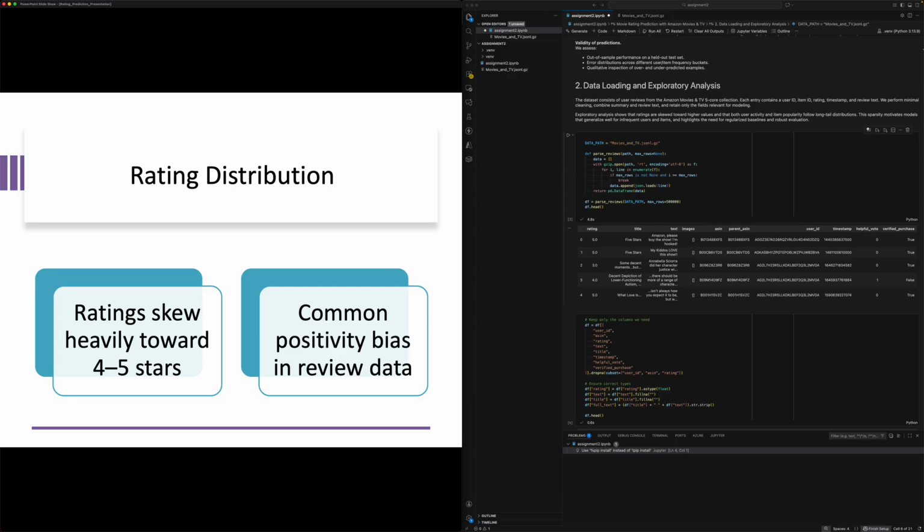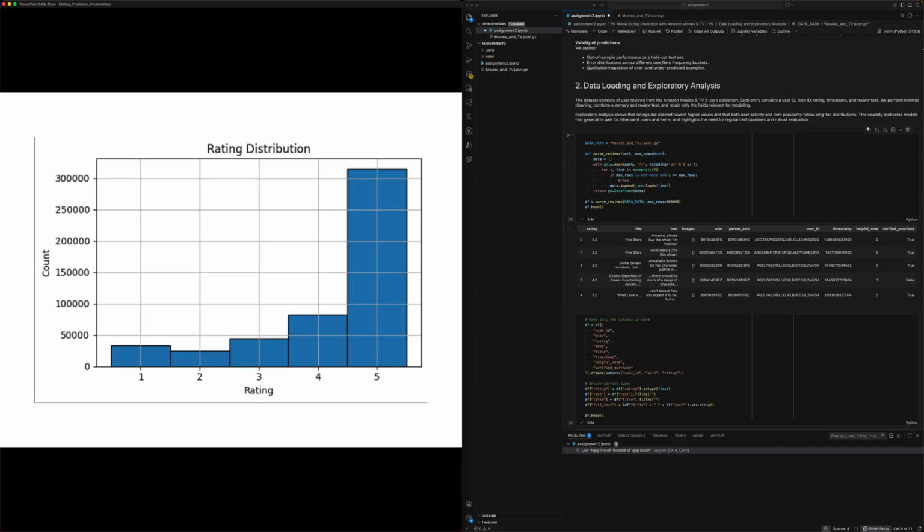The skew also means that a simple model predicting values like 4 to 5 will look really good. Now this is the plot in question here. You can see most of the reviews or the ratings centered around 4 and 5.